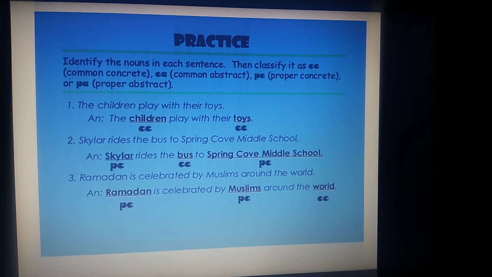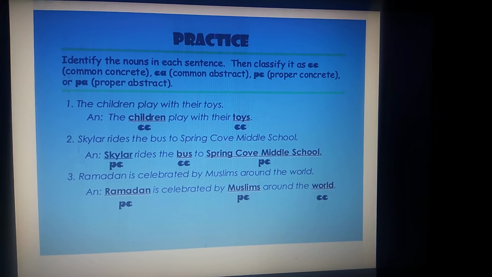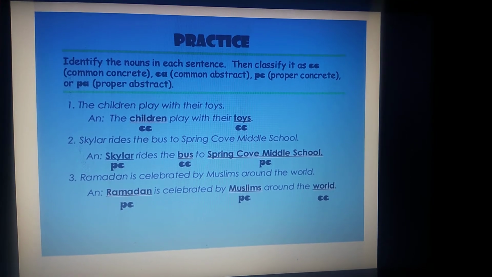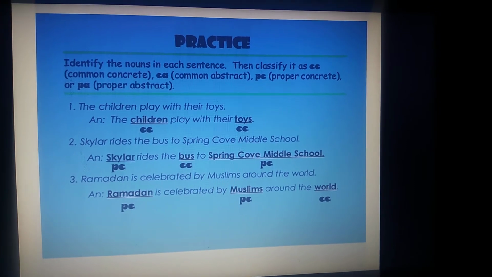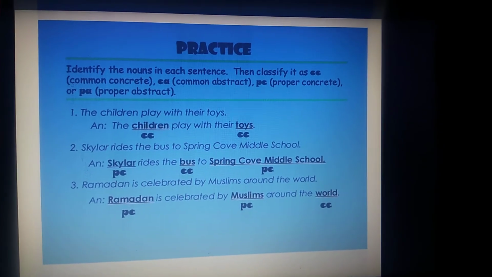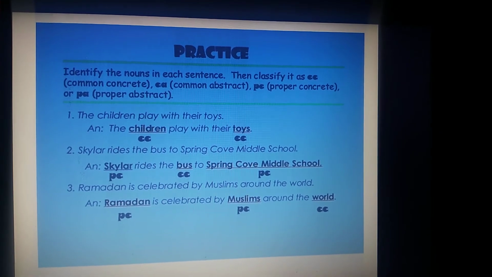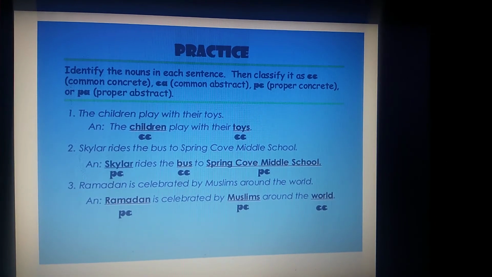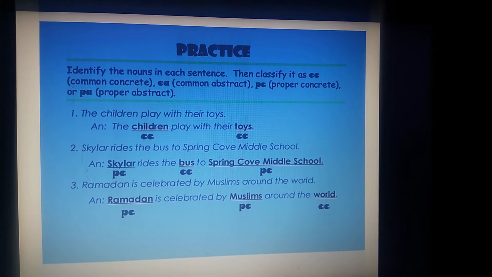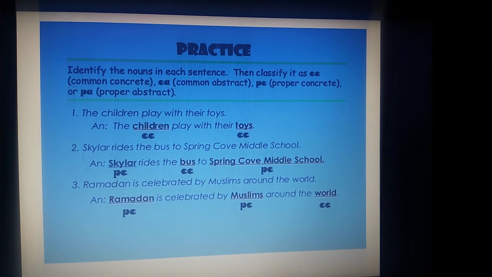Bus. Common concrete. There is no specific bus mentioned here. Commonly they are speaking about the transport bus. So this is a common noun. Concrete. Why? Because we can see it, we can touch it. So this falls in the category of common and concrete.